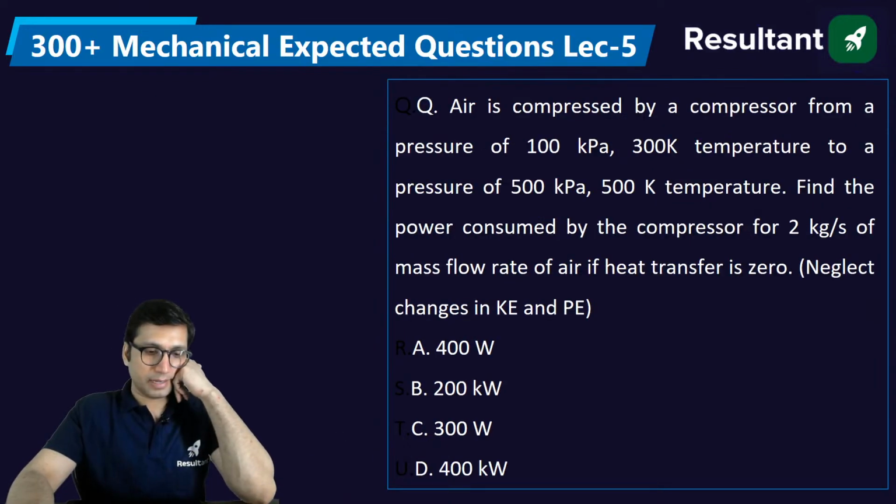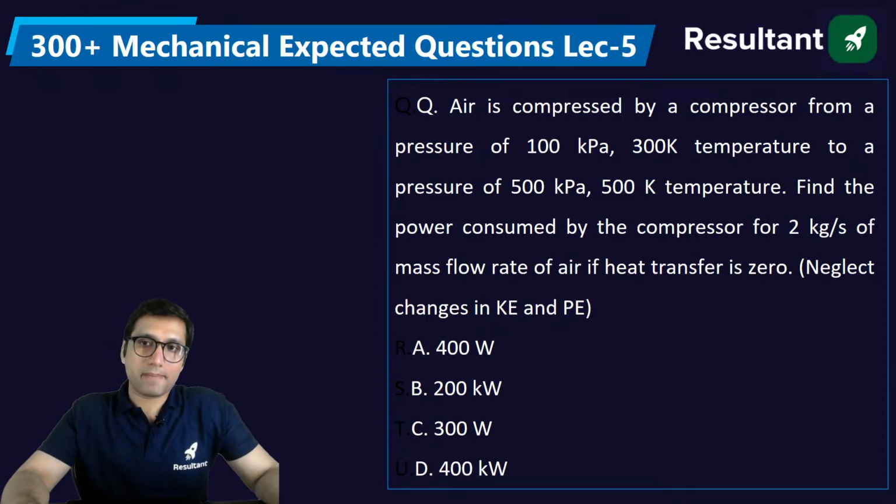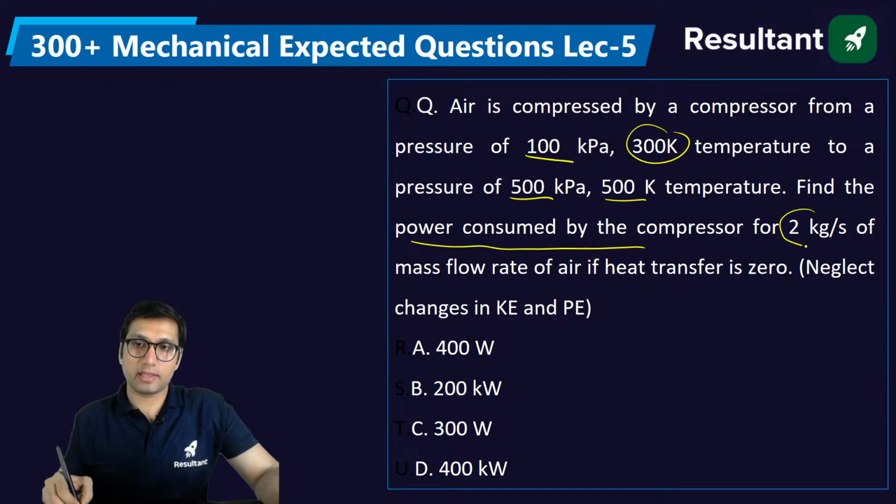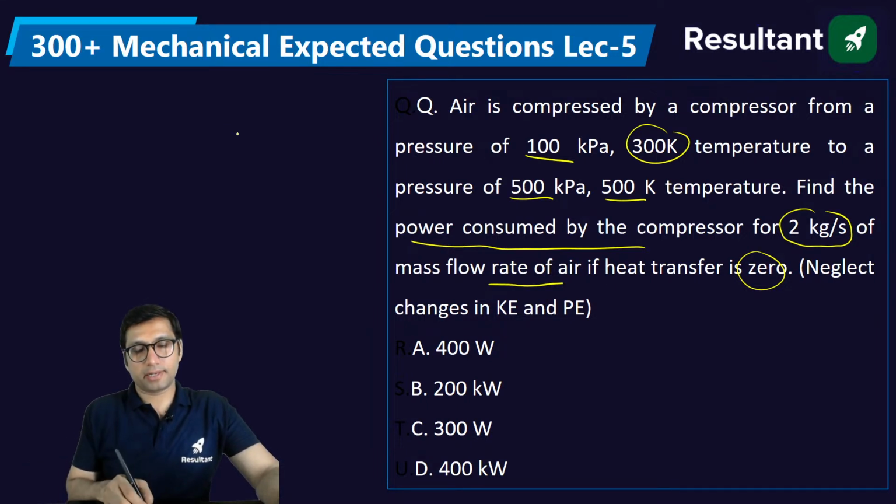Next. The last question. Okay, let us consider this as the last question. Air is compressed by a compressor from a pressure of 100 kilopascal and 300 Kelvin to a pressure of 500 kilopascal and 500 Kelvin temperature. Find the power consumed by the compressor for 2 kg per second of the mass flow rate of air if the heat transfer is 0. Neglect the changes in kinetic and potential energy. So they are basically asking the power input of the compressor.